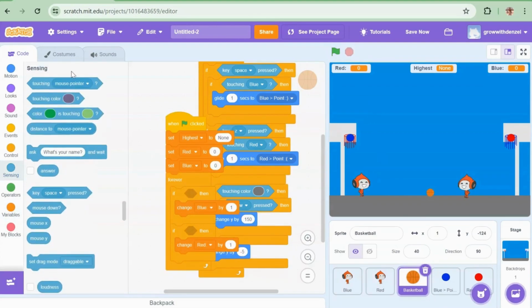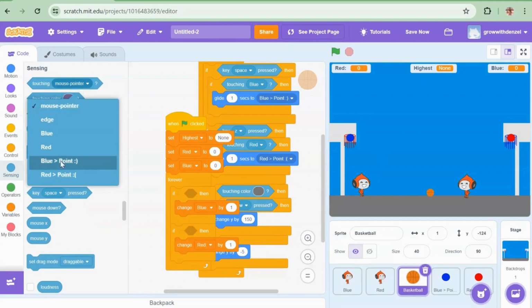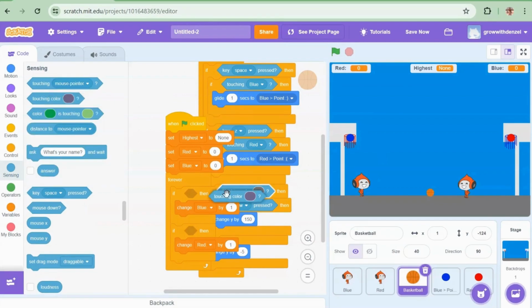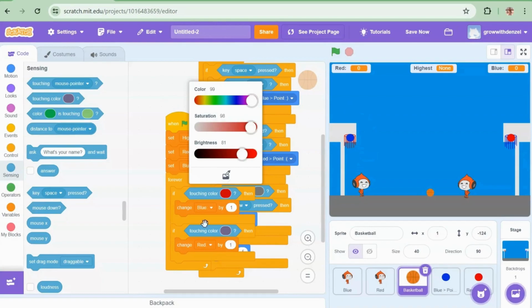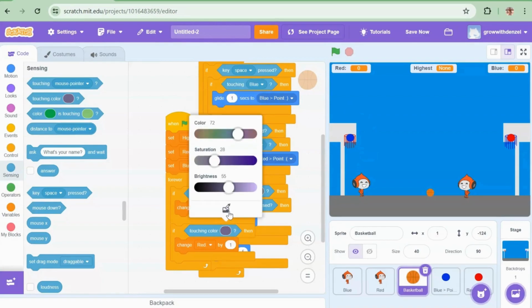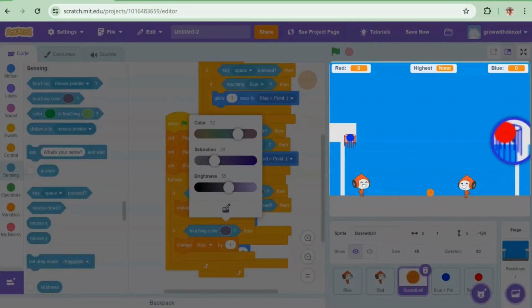Now if touching color, that's how we'll tell it apart. So we need to shrink and close to get a good look at them.